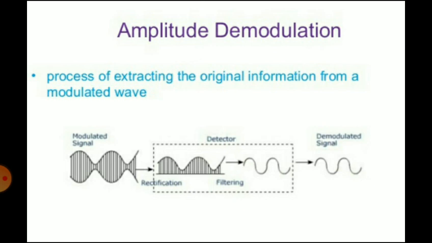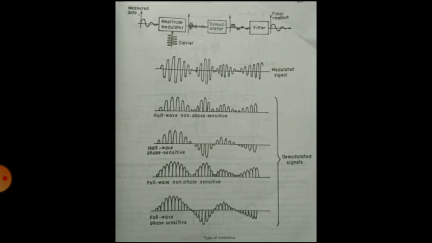The detection or demodulation of amplitude modulated signals requires rectification of the modulated signal, followed by elimination of the carrier frequency by proper filtering. The demodulation may be half wave, full wave, phase sensitive and non-phase sensitive. So you can see the diagram.